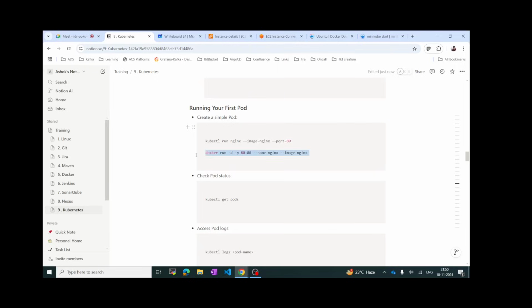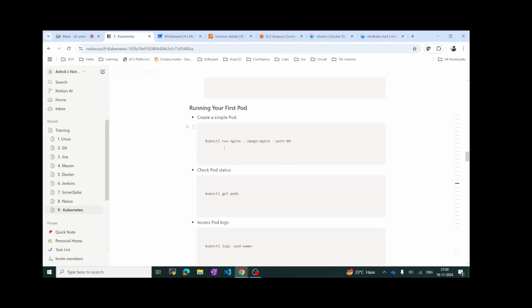Now let's try to create. Let's just copy this one and paste it here. If you see here, previously in docker it was a container, right? So here it will be a pod. Now let me do kubectl get pods. So nginx is running. So in this way we will be defining the pods. Okay guys, that's it.